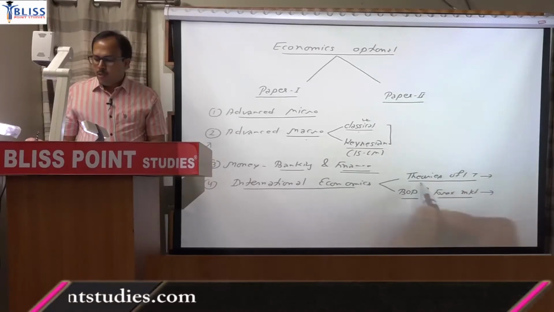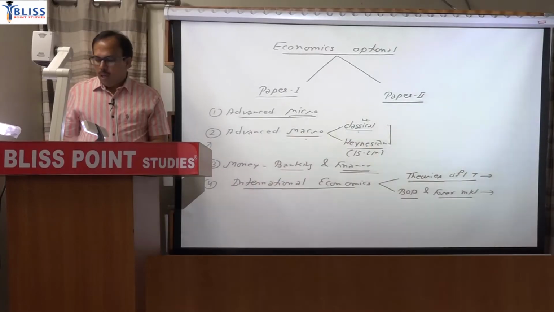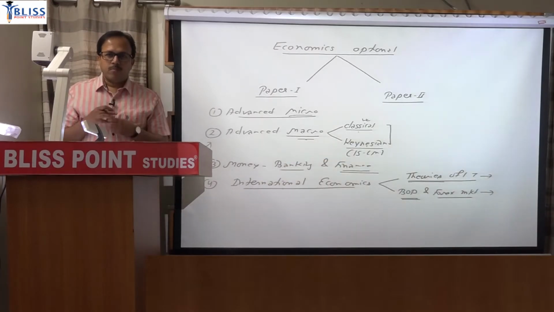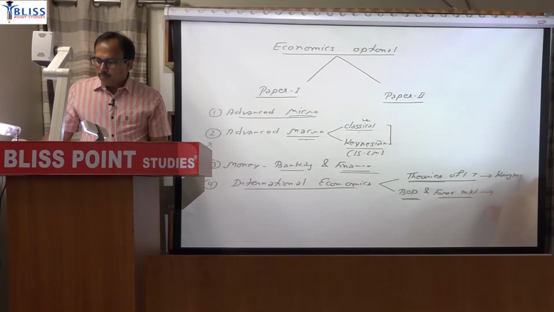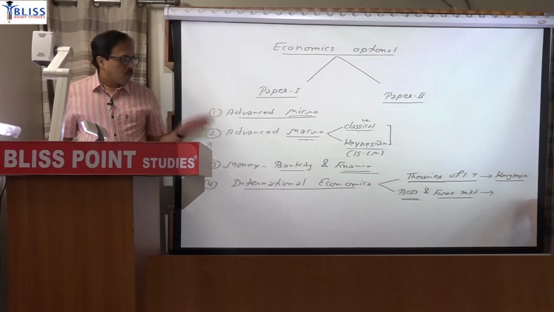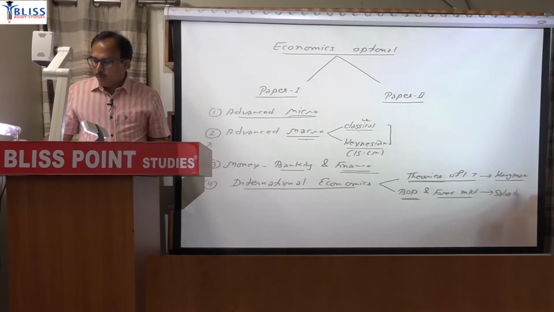So before reading these theories you should know the concept of micro, and before reading balance of payment you should know the concept of macro. Okay, that will be the ordering. For theories of international trade, the source will be Paul Krugman. You can read it from Salvatore also, but I suggest going by Paul Krugman for theories, and Salvatore for balance of payment and foreign exchange market.